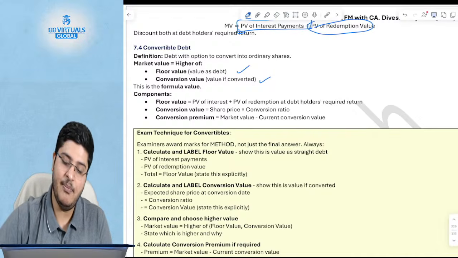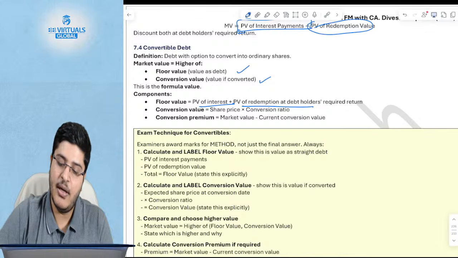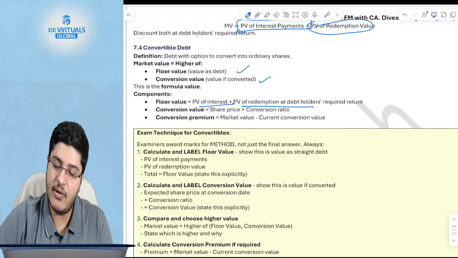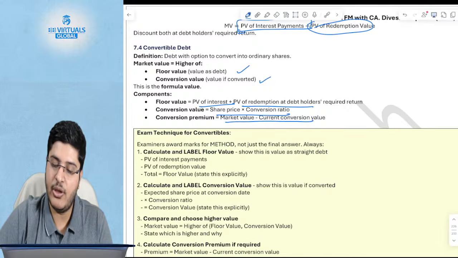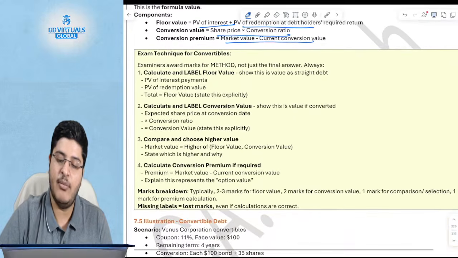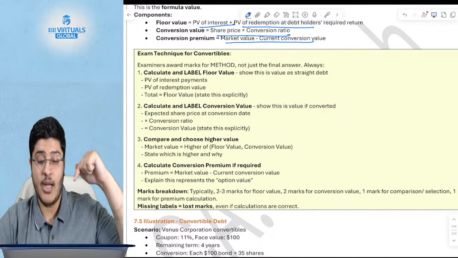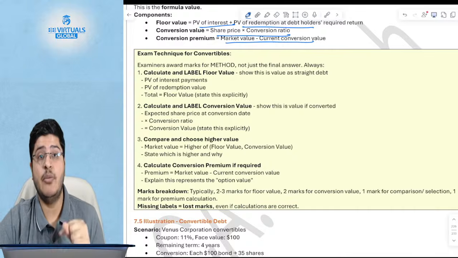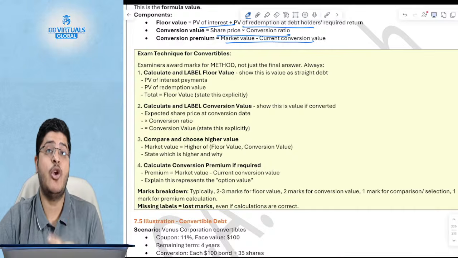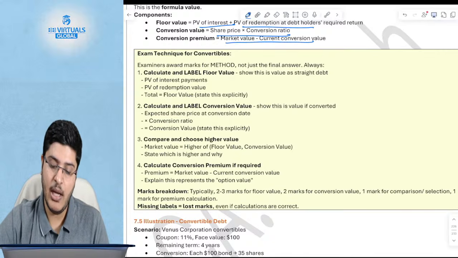Floor value will be the present value of interest plus the present value of debt holders' required return. Conversion value is share value into the conversion ratio. Conversion premium is the market value minus the current conversion value. If in the exam they ask you what is the current conversion premium, you say the market value will incorporate the value of conversion, minus, if you convert it today, what will be the value.